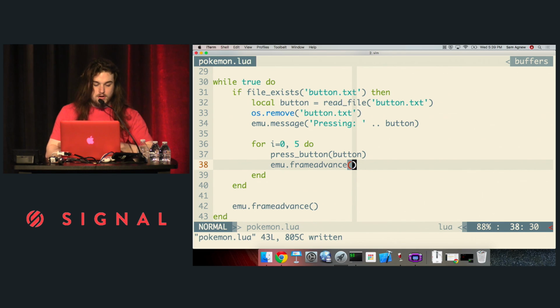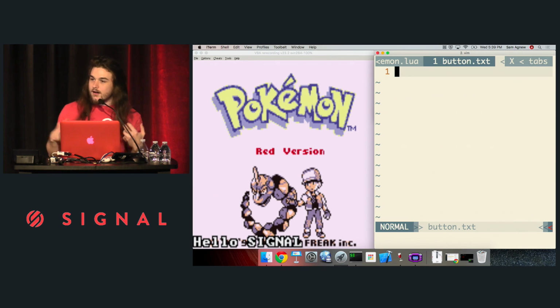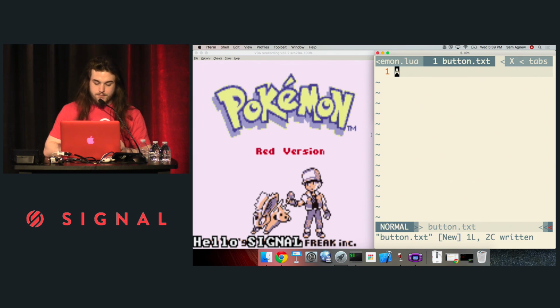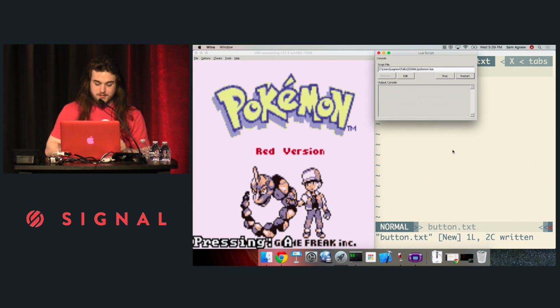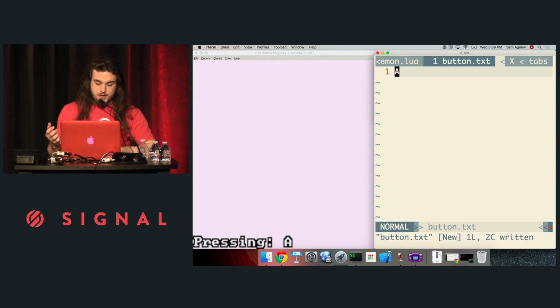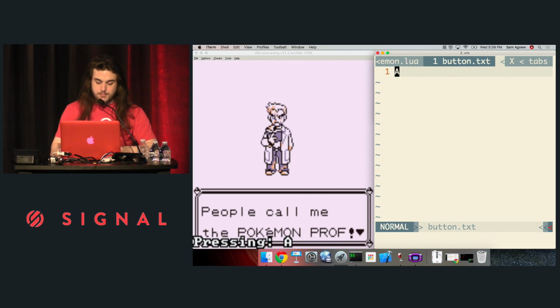So I think that is all the code I'll need to write for this Lua script. So let's test it out. I'm going to open button.txt. We're not texting our game yet, but I'm just going to see if it works. So I'm going to press the A button. Oh wait, first I actually need to run my new script. Cool. So I just pressed A. The file should be deleted. Let me press A again by writing this file. Cool, so now I'm talking to Professor Oak. I'm just writing to a file by pressing A. People call him the Pokemon Prof. Awesome. So now I think we're ready to get into writing some Python and interfacing with Twilio SMS.